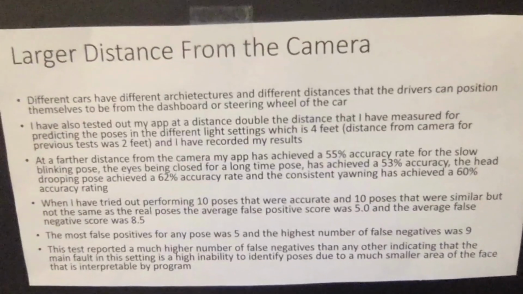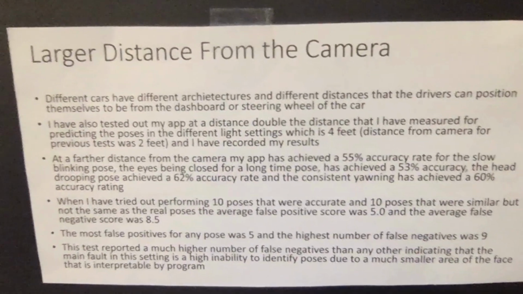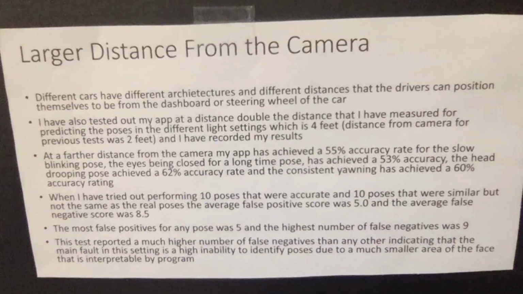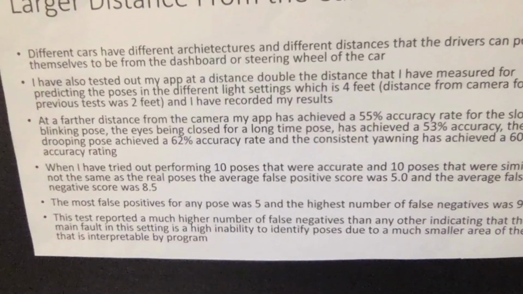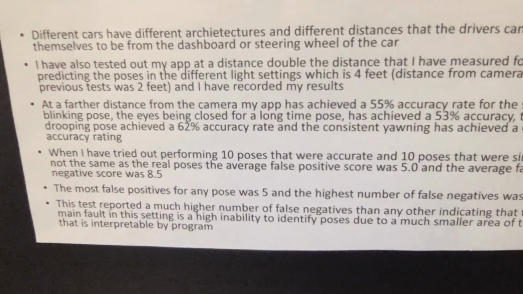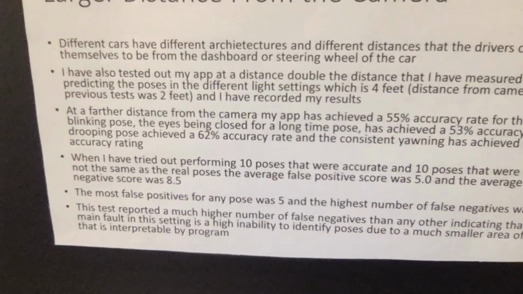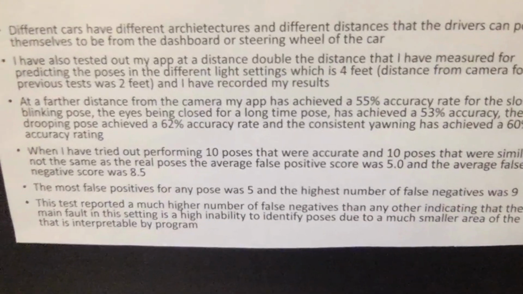When I tried performing 10 poses that were accurate and 10 poses that were similar, but not the same as the real poses, the average false positive score was 5.0, and the average false negative score was 8.5. The most false positives for any pose was 5, and the highest number of false negatives was 9.